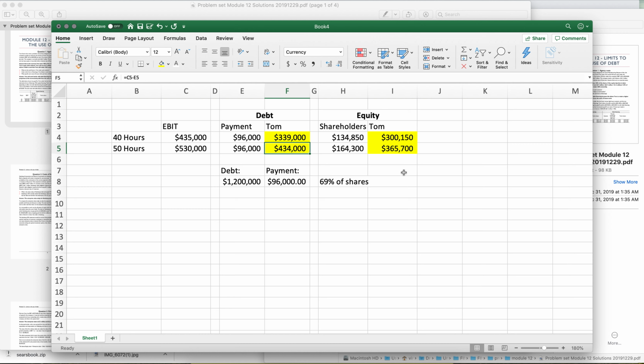And just think about that intuitively. If you had your own company and you needed some cash for it, you would want to take on debt as opposed to equity, because every dollar of equity that you give up is a dollar that you don't get to keep at the end of the year. But if you have debt, once you pay it off, then you're done with those people. And unless you get into financial distress, you still own your business and you can make the decisions. So there's a lifestyle thing as well that stops Tom from choosing equity over debt.